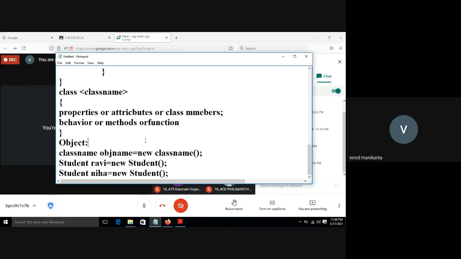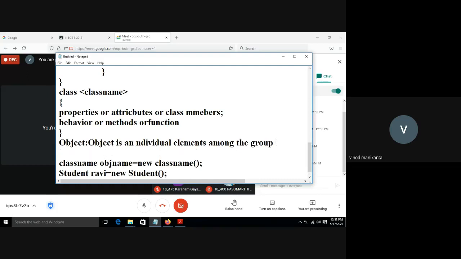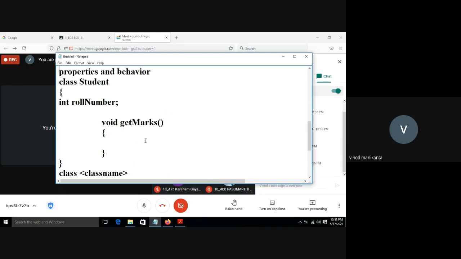So an object is an individual element among the group of things in a class.